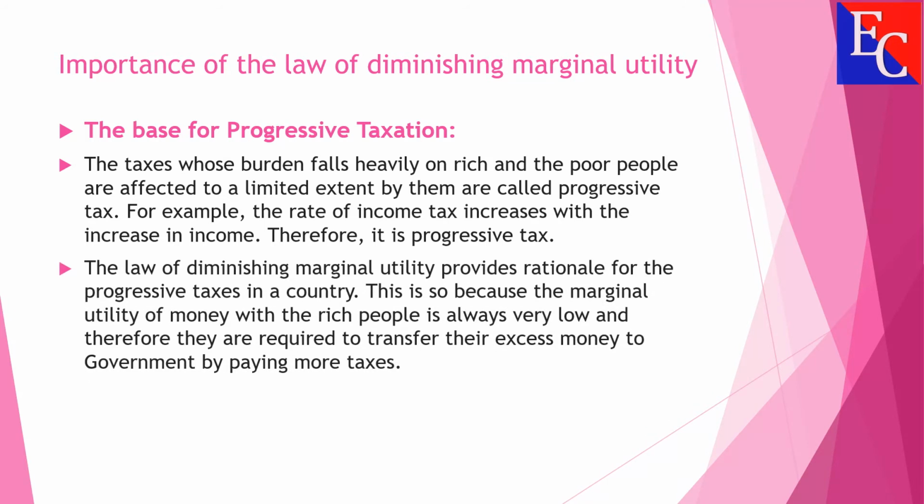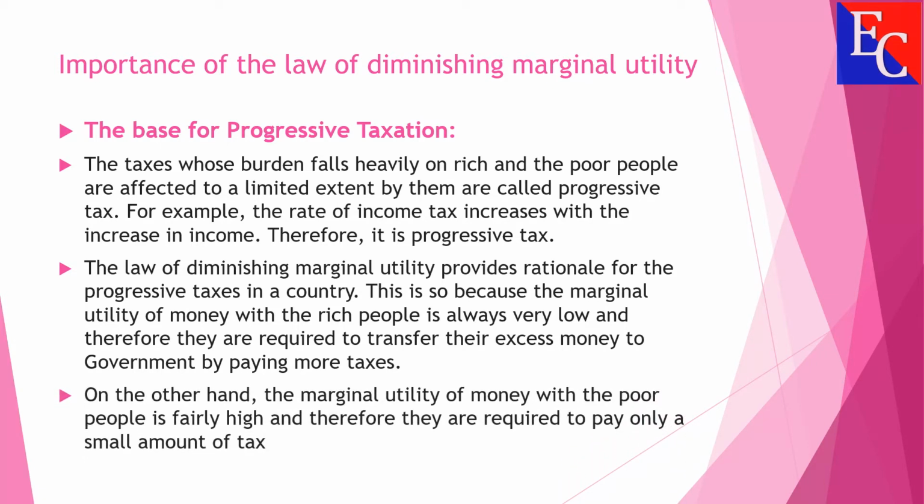The law of diminishing marginal utility provides a rationale for the progressive taxes in a country. This is so because the marginal utility of money with the rich people is always very low, and therefore they are required to transfer their excess money to the government by paying more taxes. On the other hand, the marginal utility of money with the poor people is fairly high, and therefore they are required to pay only a small amount of tax.